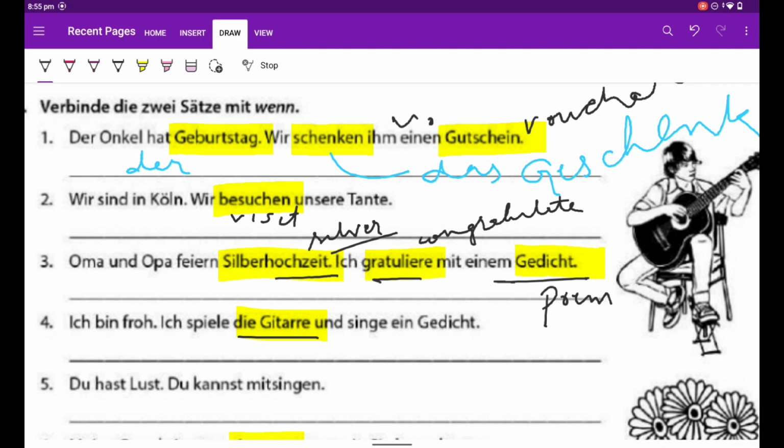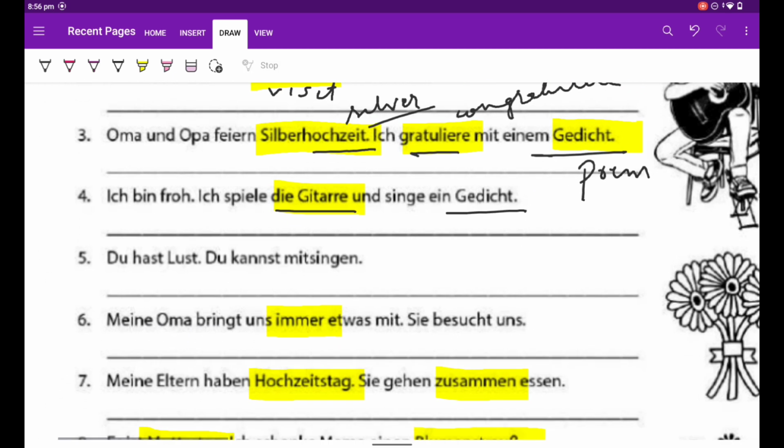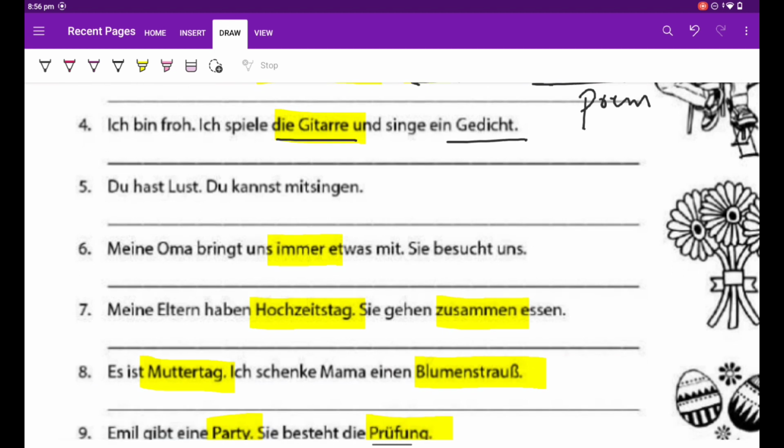Die Gitarre, the guitar. Das Gedicht again. We need not write, we have already written. Now I have not underlined this. Mitsingen, to sing along. Immer, always. Der Hochzeittag, wedding day. I will write its article as well. Der. Zusammen is together.